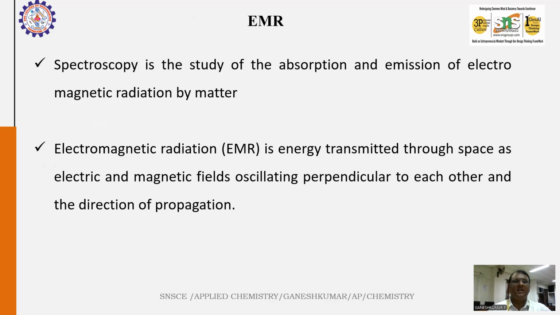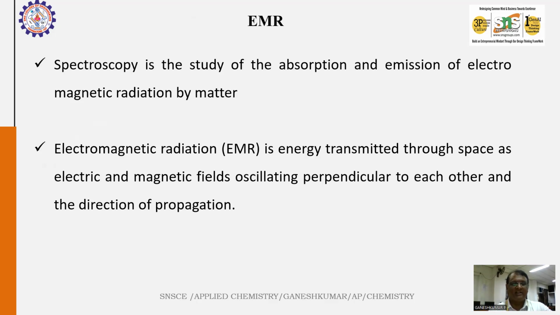When we pass an electromagnetic radiation through a substance or a molecule or any type of chemical setup, it may be a powder, liquid, or in a gaseous form, this radiation can interact with those materials, and there may be an absorption of some energy or an emission of certain things. Based on this, we can analyze the nature of the compound. So spectroscopy is a technique to understand the character and the structure of a compound.